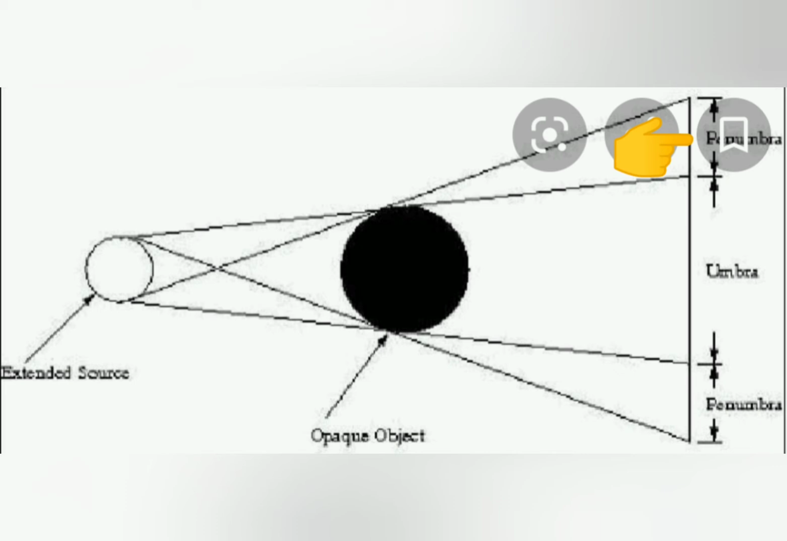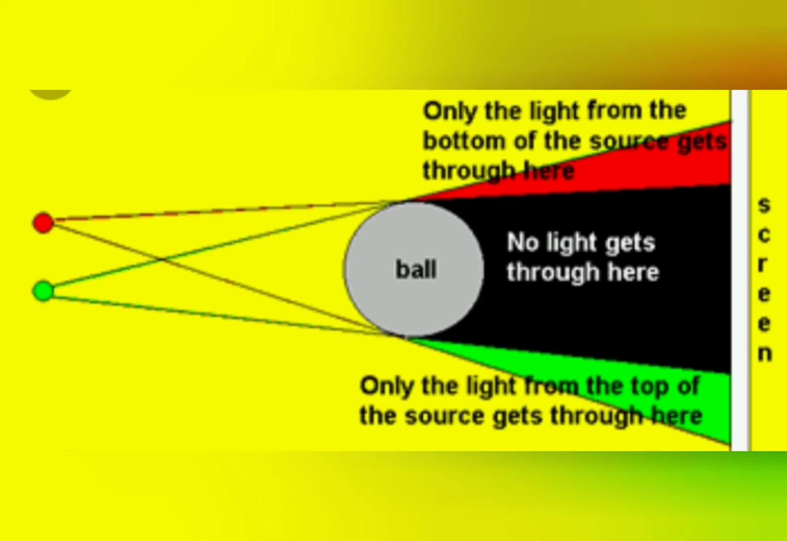Penumbra surrounds the umbra. Children, here a question arises: why is there a region of complete darkness, the umbra, and a region of partial darkness, the penumbra, in the shadow produced by an extended source of light? The reason behind that is that the umbra does not receive any light from any portion of the source, whereas the penumbra receives light from a part of the source.